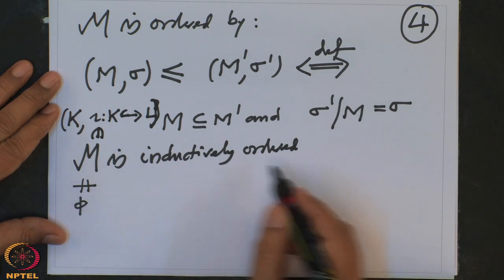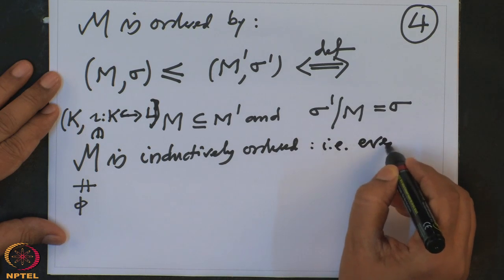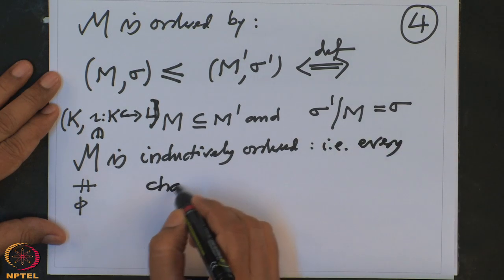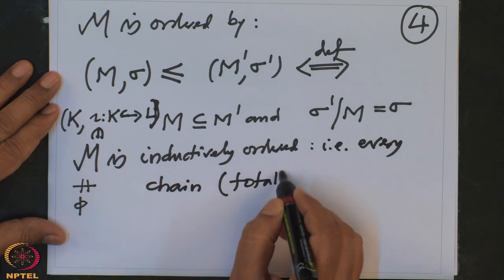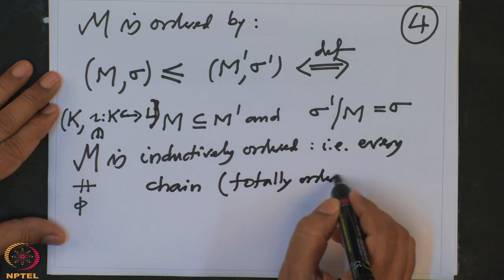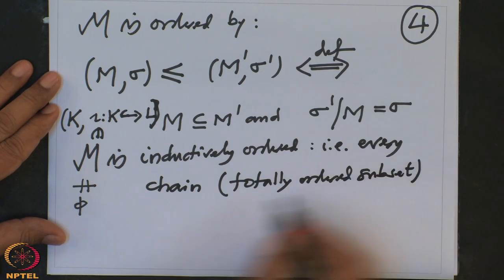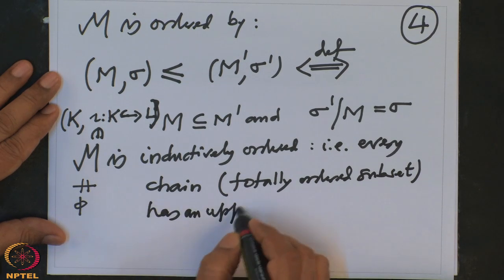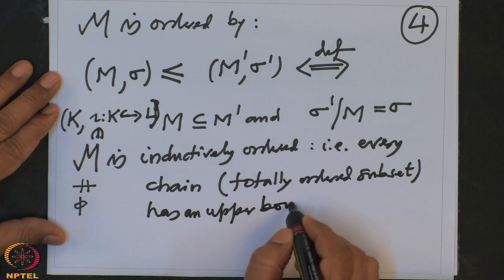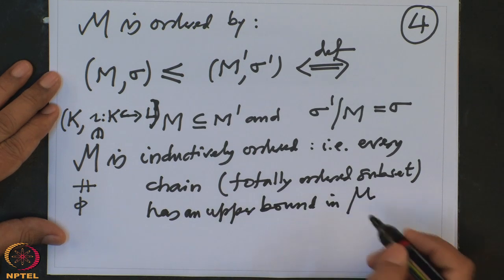Therefore M is non-empty, and inductively ordered means that every chain has an upper bound in M. What is a chain? A chain is a totally ordered subset. This is what we want to check.